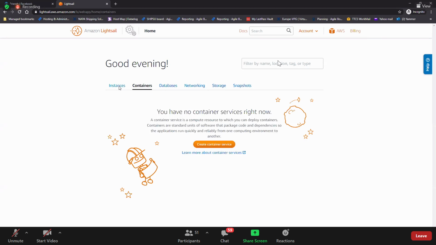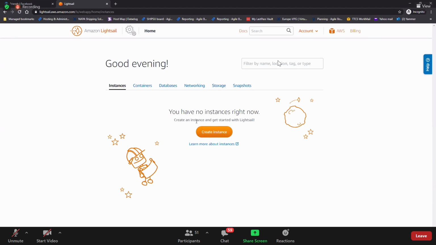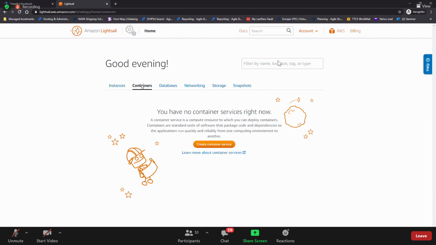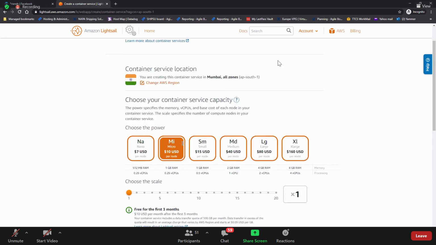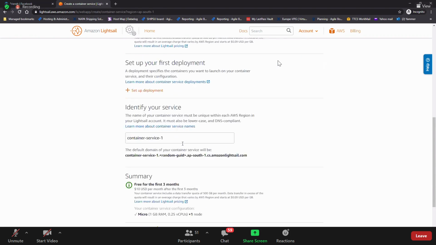Let's see, you can launch. I'll try to create an instance. Don't worry, but let me go through it first. So instances, you can create a Lightsail instance. Containers, you can create a container service, which is a compute resource to which you can deploy containers. Containers are a standard unit of software that package and so on. You need to know more about container service, but this is not the right time to talk about containers.